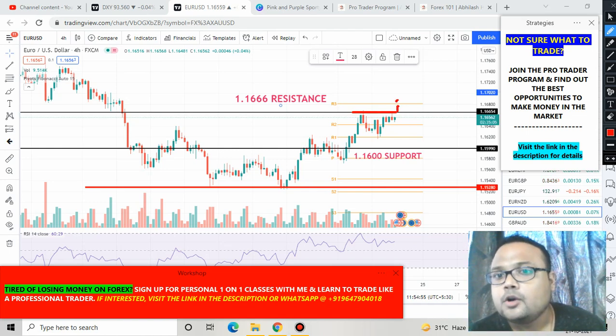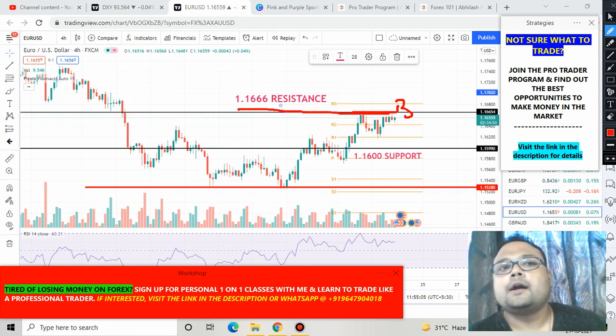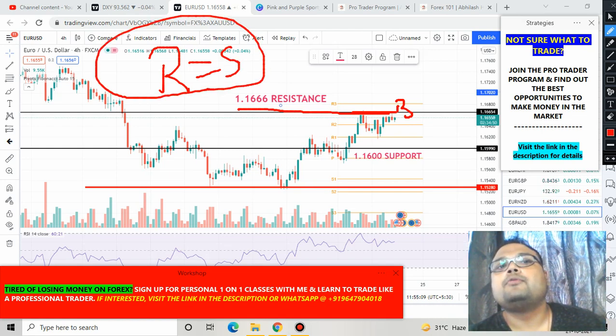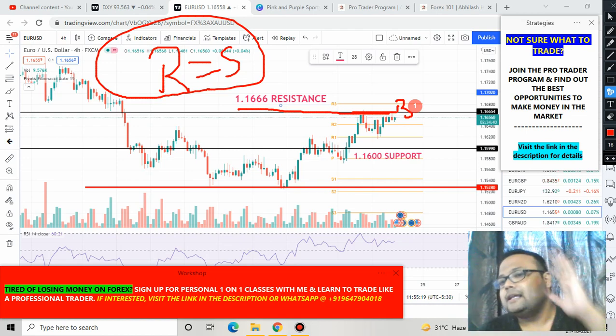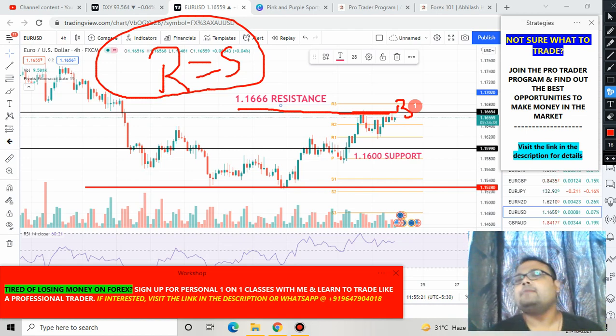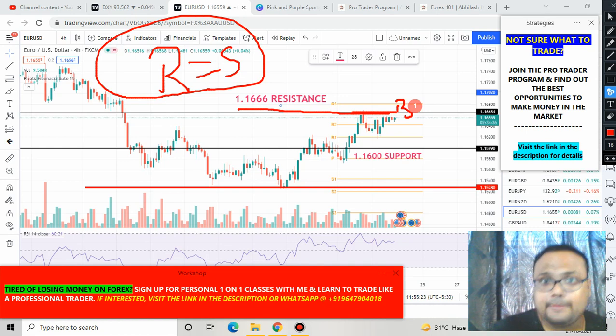And we can go for buy, because at that particular time when it breaks the resistance, this level will be the new support for the market, because the resistance will become the new support. 1.1666 will be the new support for the market, and you can go for buy. If the dollar breaks the support and Euro USD breaks the resistance, then definitely you can go for buy, and I'm hoping that this will be happening soon.